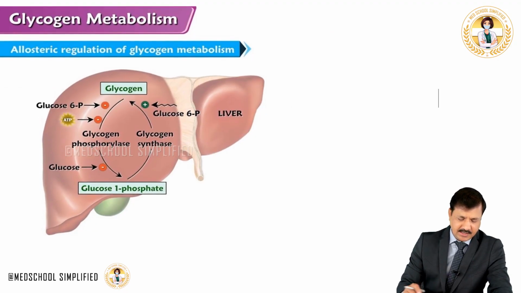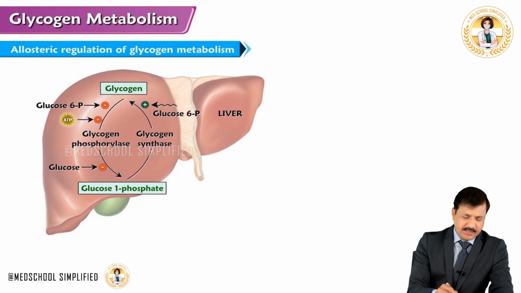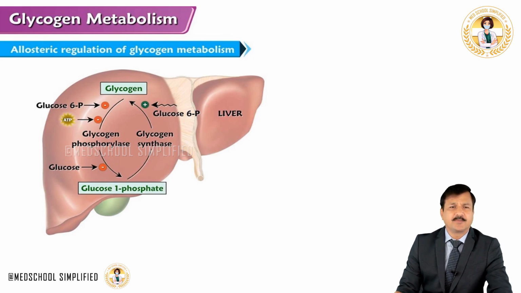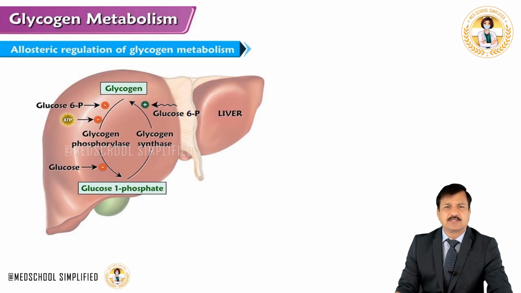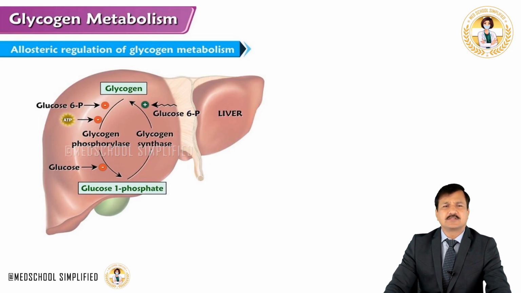You can see that here in the pictorial form. As you see, the points that I have explained in the previous slide, you see glucose 6-phosphate is a positive modulator on glycogen synthase enzyme, whereas the same glucose 6-phosphate is having a negative effect on glycogen phosphorylase.